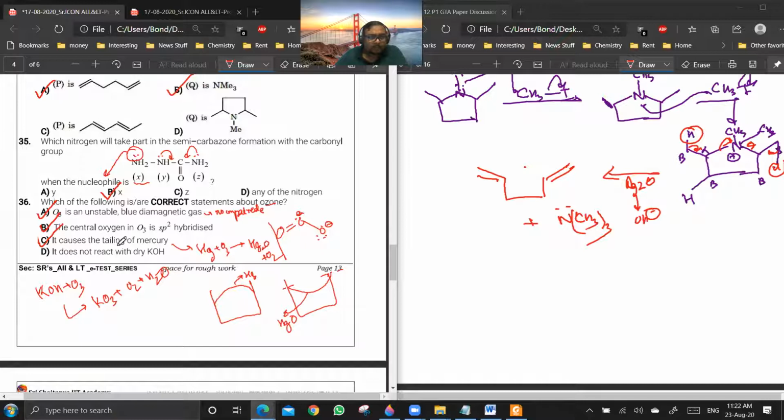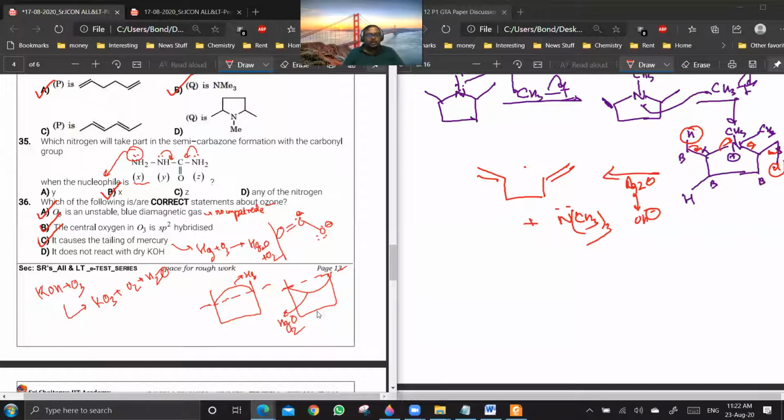Option C. It causes tailing of mercury. Now, tailing of mercury: see, normally mercury has a convex meniscus, meaning it is going up. But when it comes in contact with ozone, it forms Hg2O, due to which it becomes a concave meniscus, meaning it is down the horizontal level. If this is the horizontal level, convex is up and concave is down. So it is below the horizontal level, so we call it tailing of mercury.